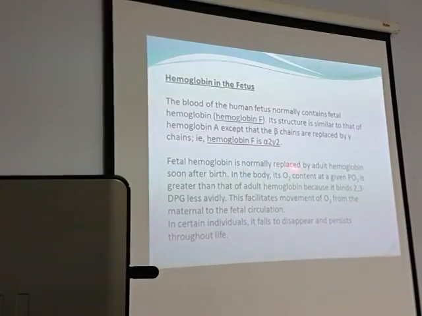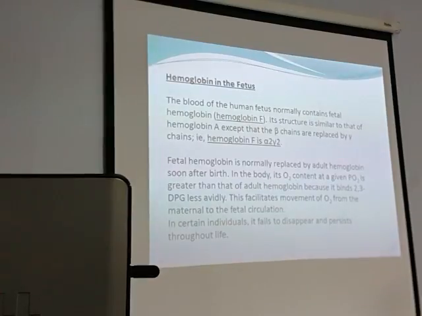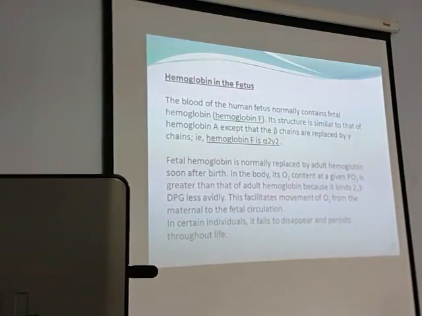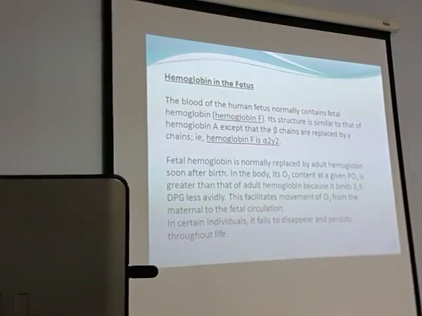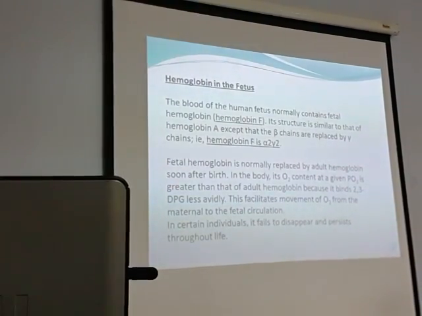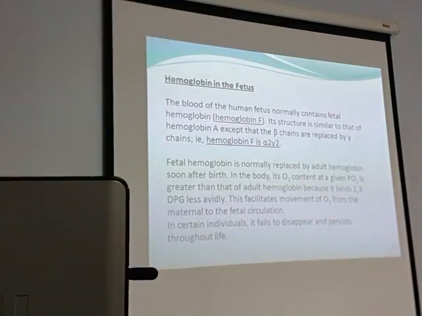Fetal hemoglobin is normally replaced by adult hemoglobin. So the next question that comes to mind is, if the fetus or the growing child is having HbF, when does it convert? It converts immediately. It starts to convert as soon as the child is born. Isn't it wonderful? Because this is determined genetically.